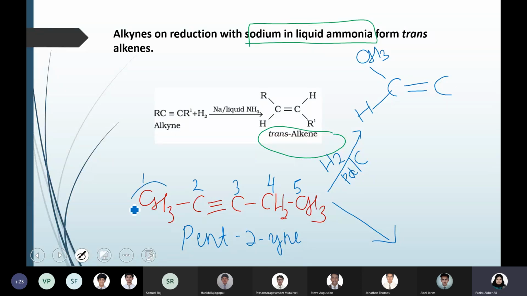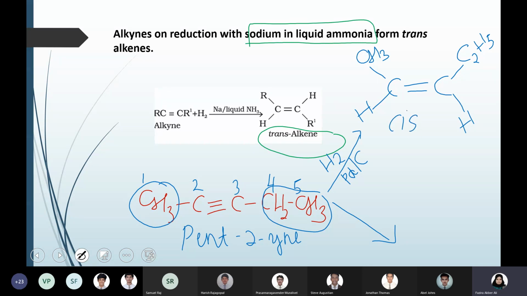So this is the alkyl group present, and this is the other alkyl group. Here cis product means that CH2CH3 can be written as C2H5. So this is a cis isomer.